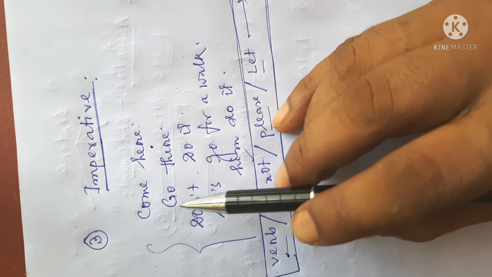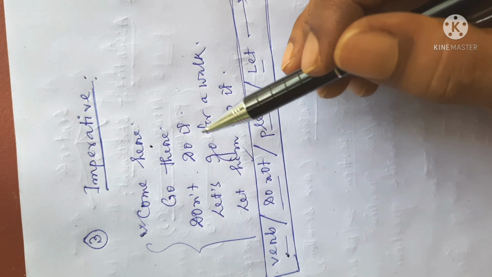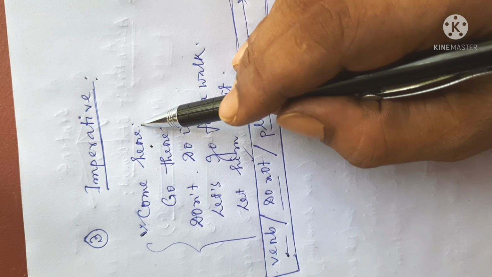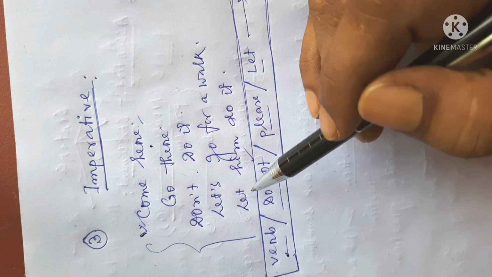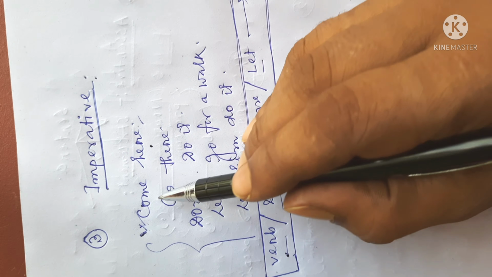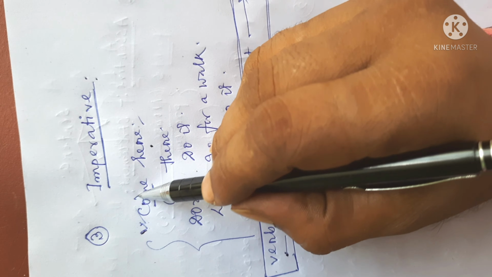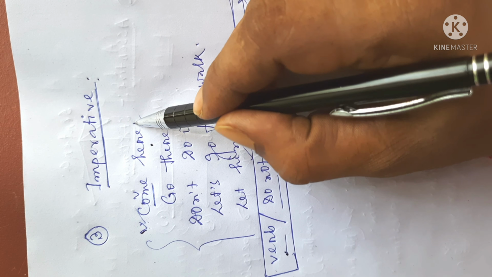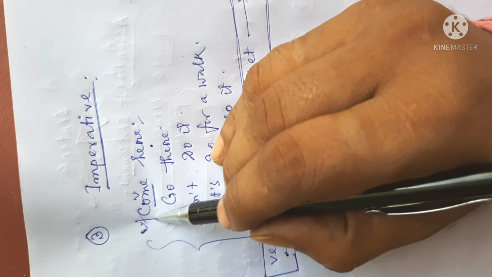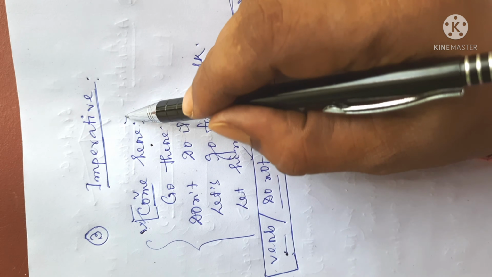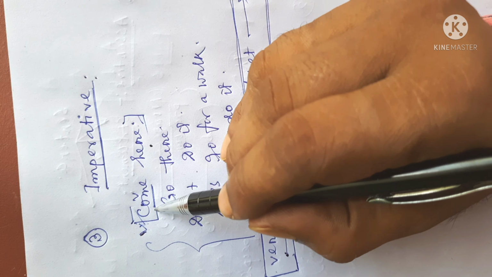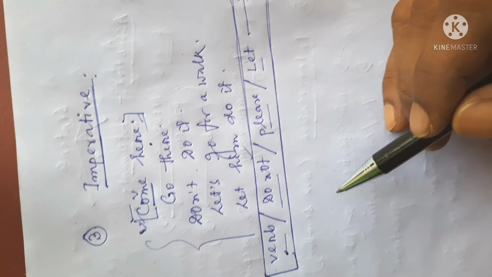When a sentence is written, suppose this is a sentence written in the question paper and I have to identify the line, what type of sentence it is. Then I may follow that the first word, come, is a verb, and the sentence starts and ends with a full stop. So I may surely call it an imperative sentence.